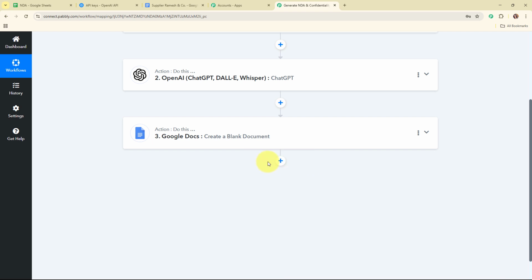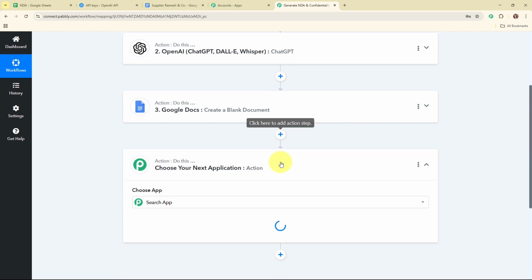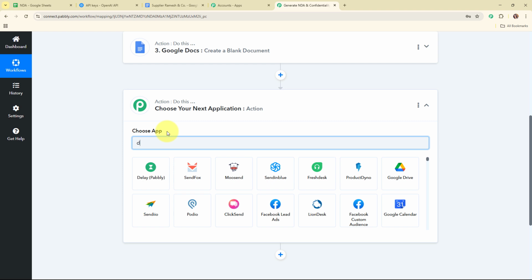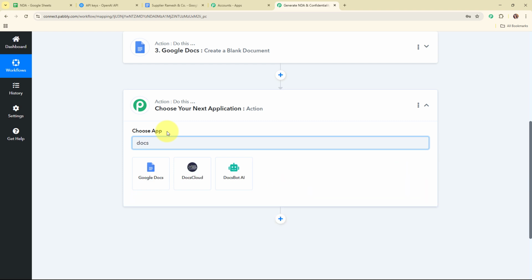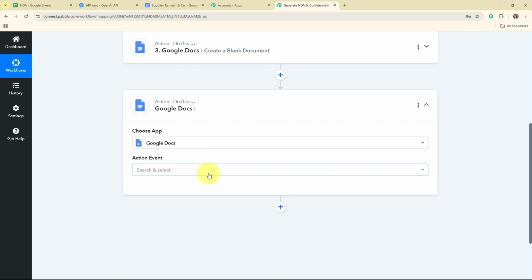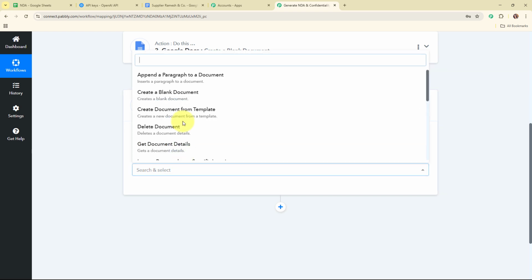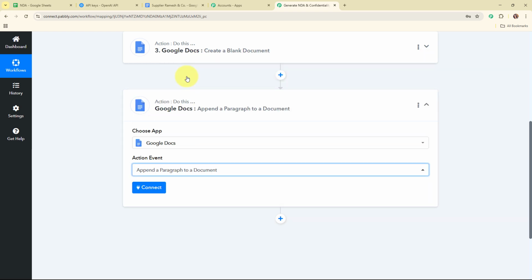So for that, I'm going to add another action step over here, and in this action step, again I'm going to select my action application as Google Docs, and this time I'm going to select my action event as append a paragraph to a document, so that after creating a blank document, the NDA generated by OpenAI is automatically added in that document.